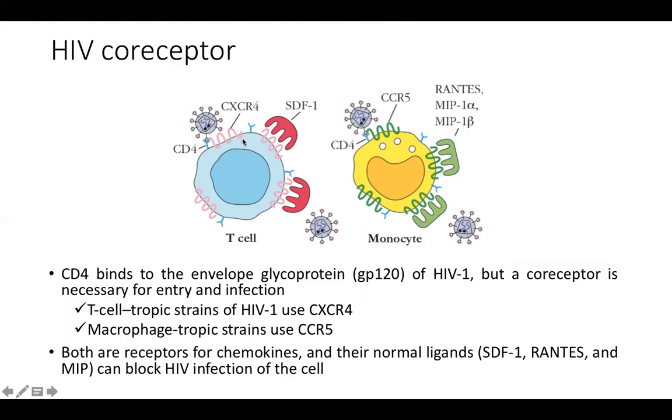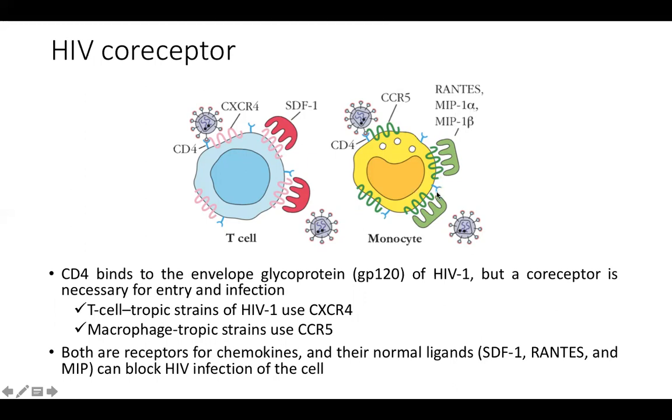Now these chemokine receptors are there. Which are the natural ligands? Of course, they are chemokines. Natural ligands. The receptor was not made for the virus, right? The receptor was made for chemokines, and chemokines are nothing but cytokines with a chemotactic property. So SDF1 is one of the chemokines that attaches to CXCR4. Or for your CCR5, it is RANTES, macrophage inflammatory protein 1 alpha, macrophage inflammatory protein 1 beta.